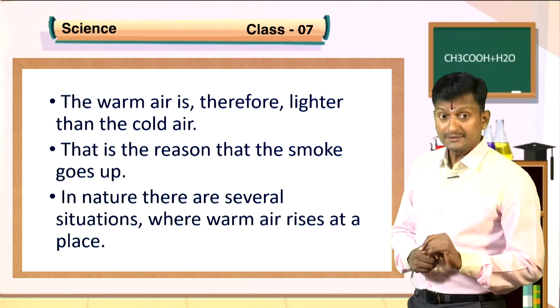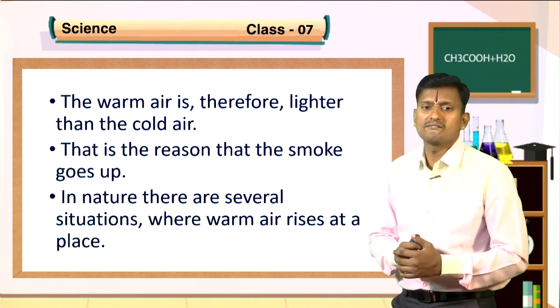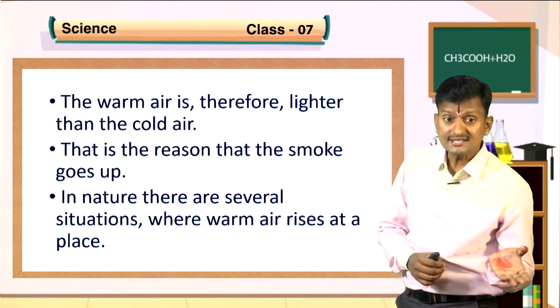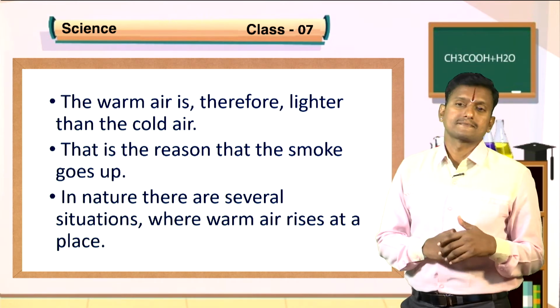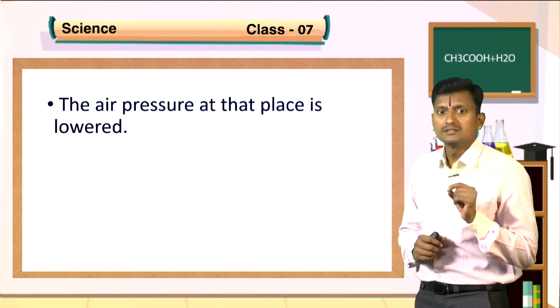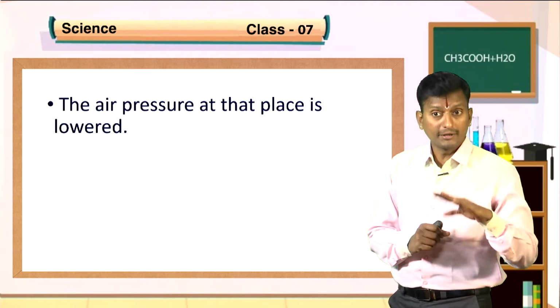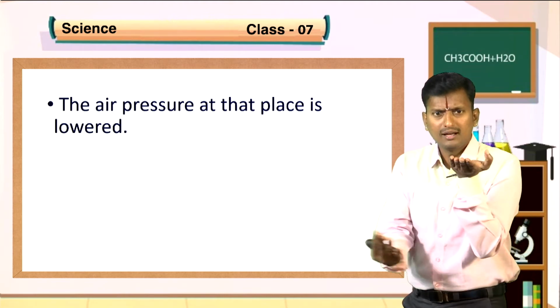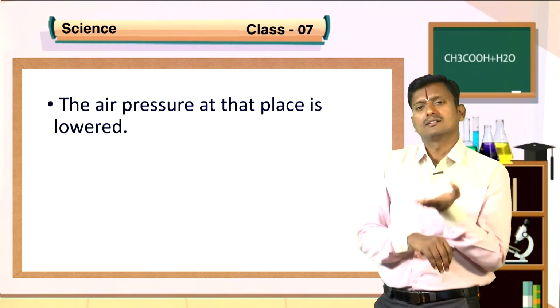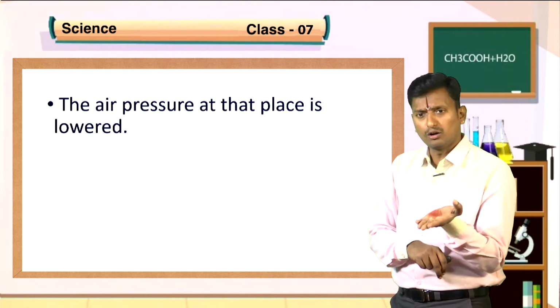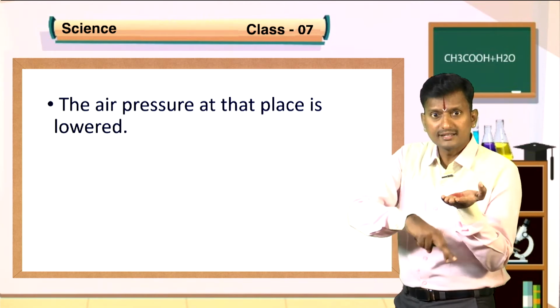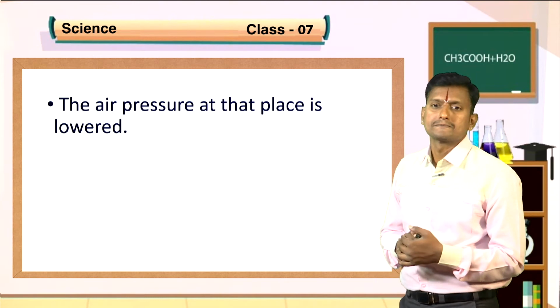In nature, there are several situations where warm air rises at a place. The air pressure at that place is lowered. When the warm air rises up, what happens to the place where the hot air rises up? It creates a low pressure.